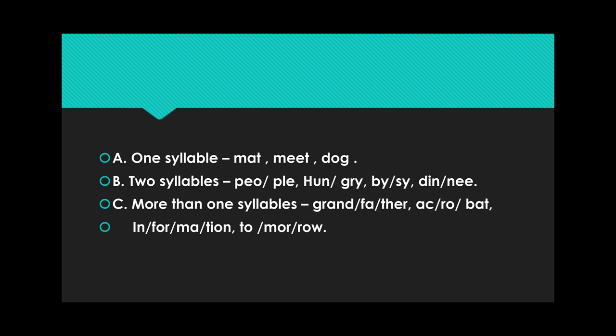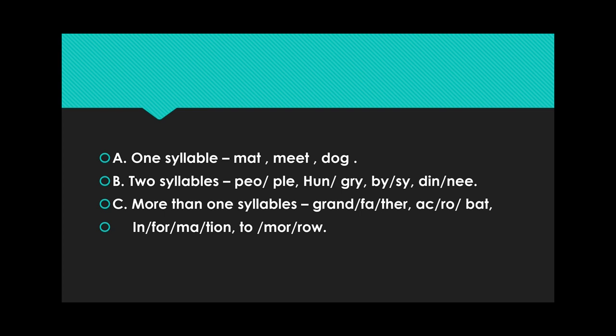Now the next word, actually there is a mistake: BYSY is written, but actually it will be BUSY, busy. Here again there will be two syllables, biz and zee. In the first part we have one vowel sound, and in the second part again another vowel sound. That's why it falls under two syllables. Then dinner.